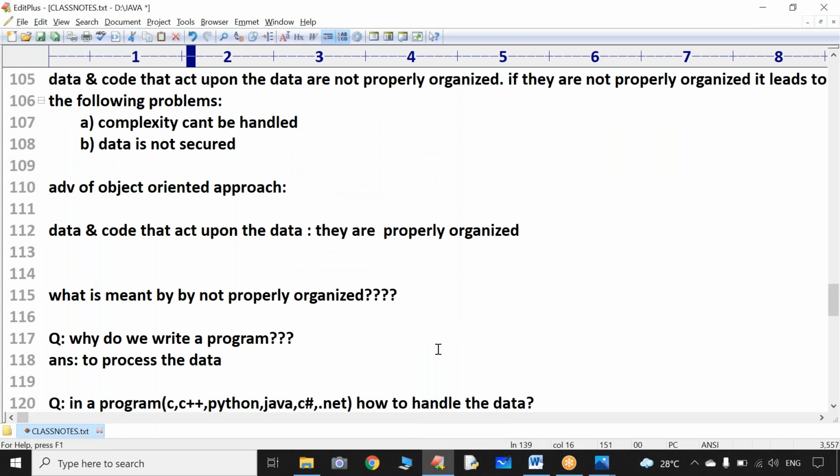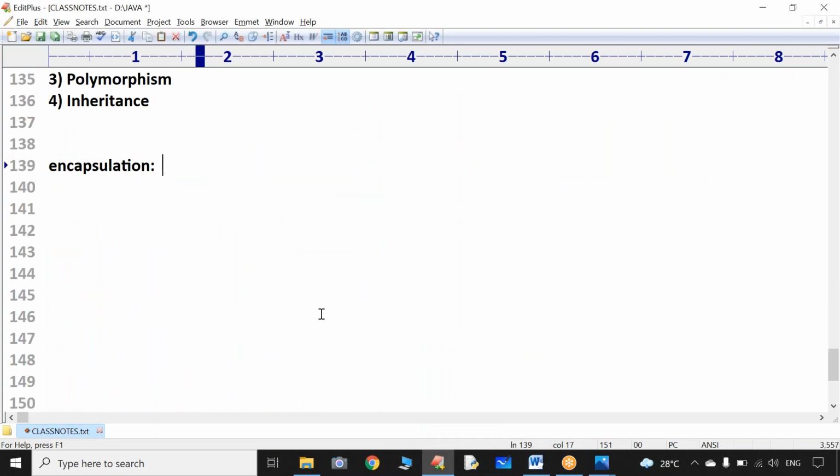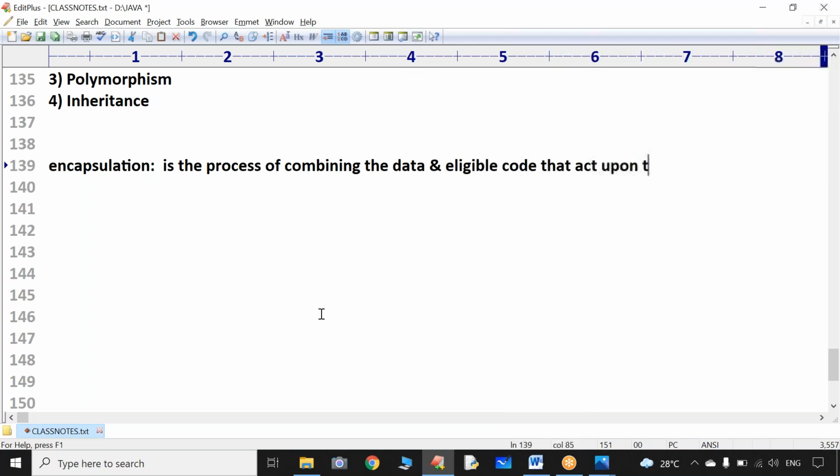Everyone, what is encapsulation? Encapsulation is the process of combining the data and the code that acts upon the data into a single unit of organization. That is nothing but encapsulation. Sir, do you know what is abstraction?